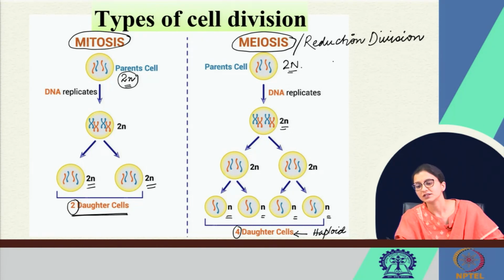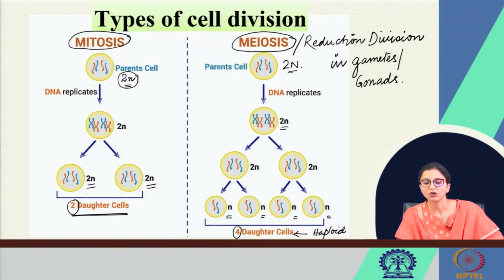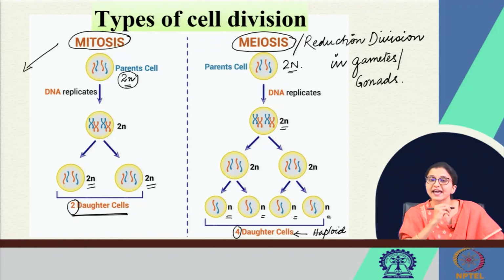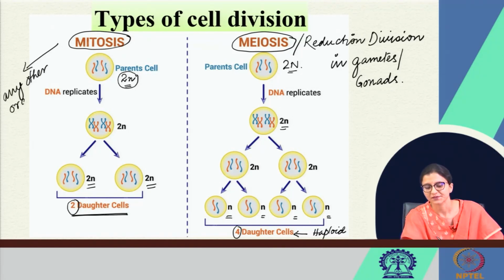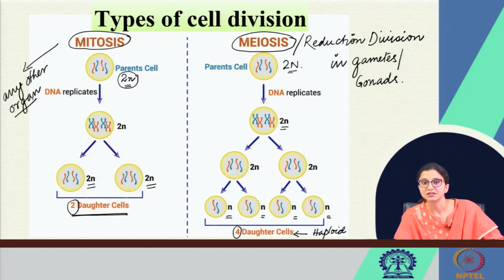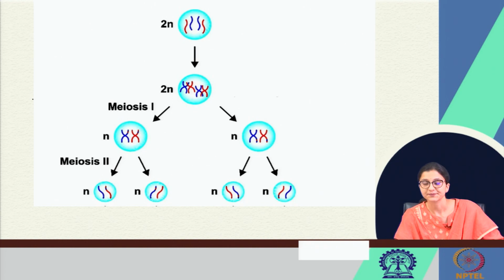This meiosis occurs in the gonads. Gametes are present in the gonads. So, meiosis occurs only in the gonads, while mitosis occurs everywhere, in the brain, in the skin, in the liver, any other organ of the body. Mitosis occurs, but in gonads, meiosis occurs for the production of gametes.